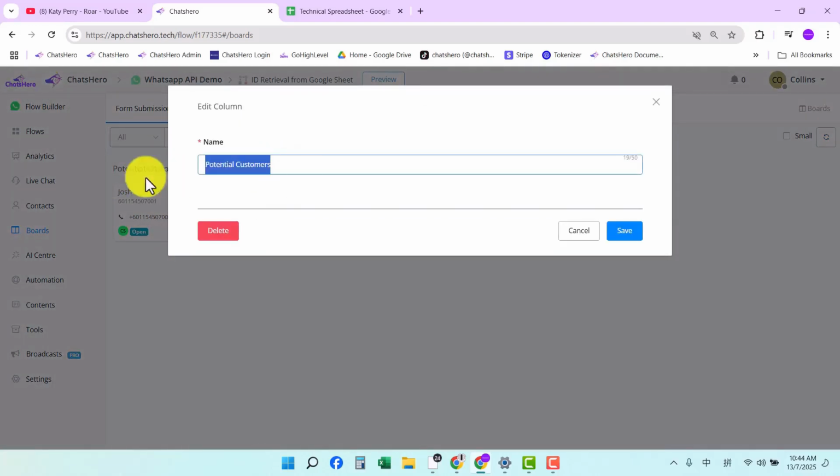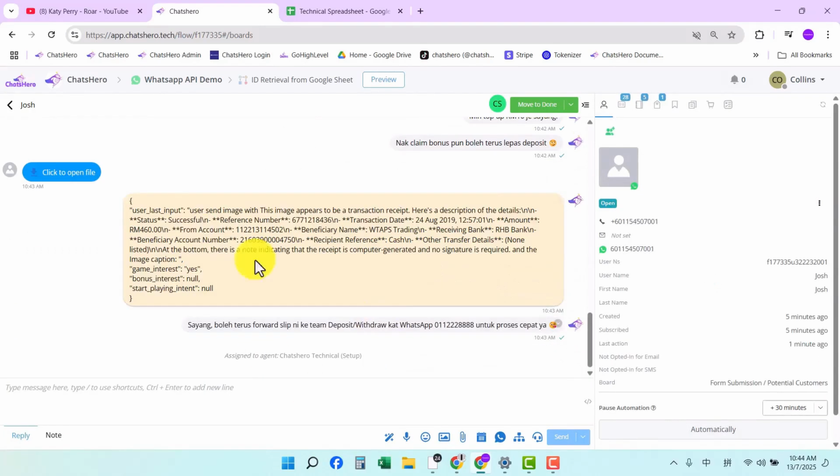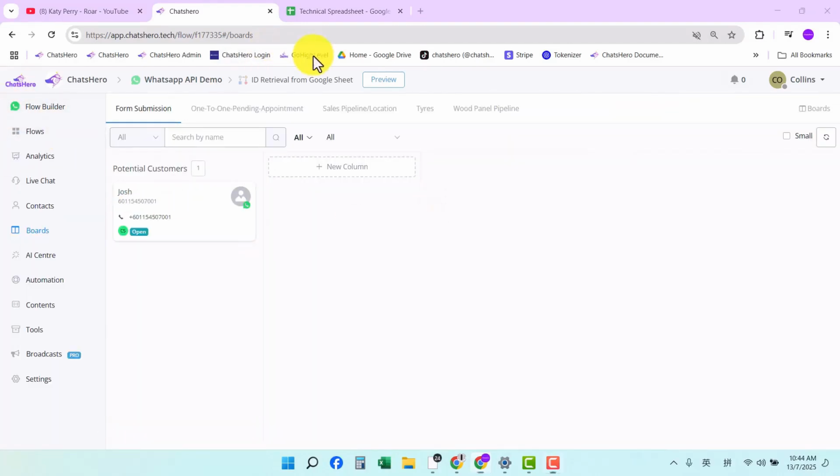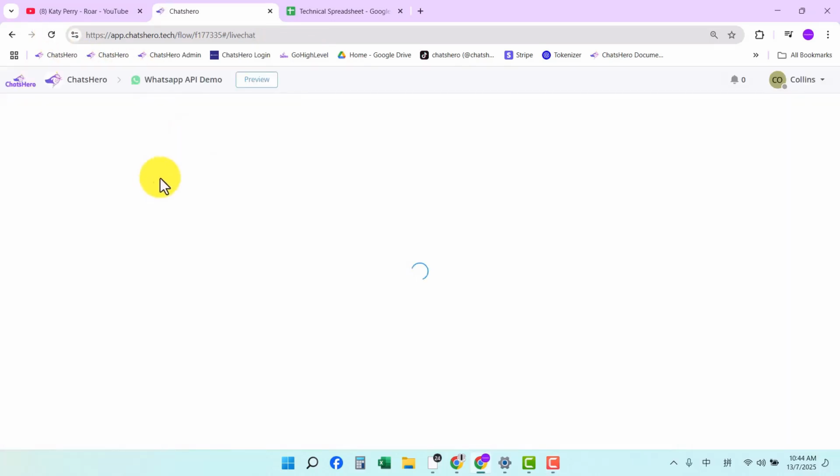If you want to change the name, you can edit it to whatever you want. When we move them here, it makes it much easier for us to check which customers have already completed the payment. For example, you can see this customer here. Of course, that's me. So this is one of the features we talked about, which allows you to manage your customers more efficiently.